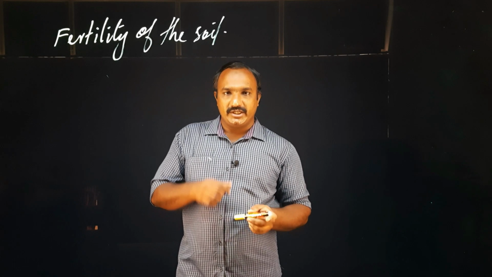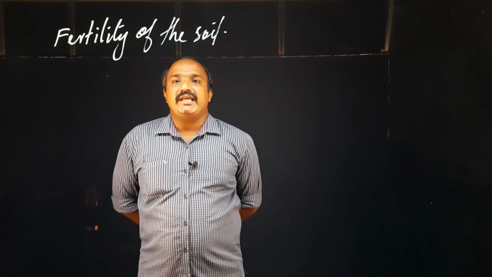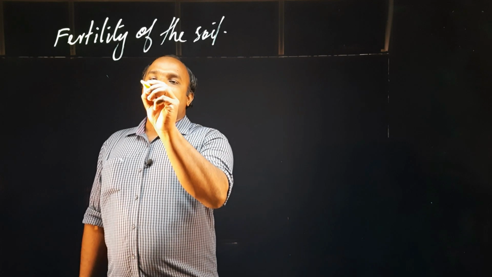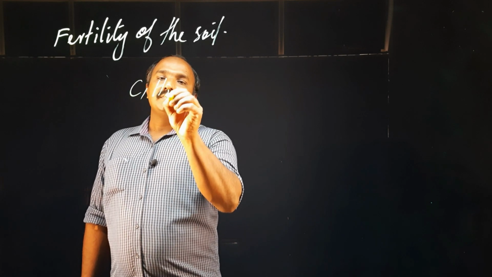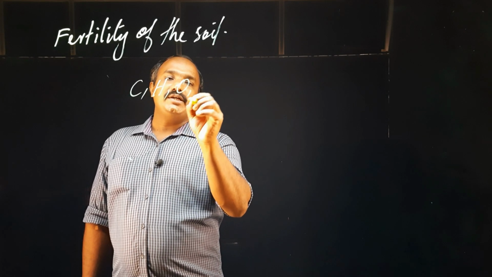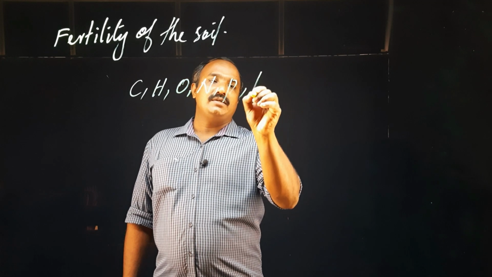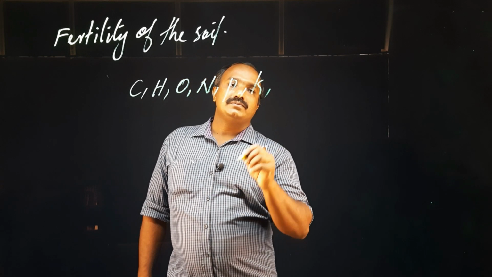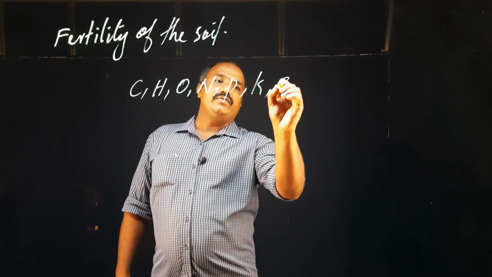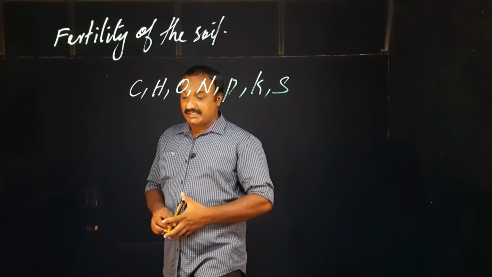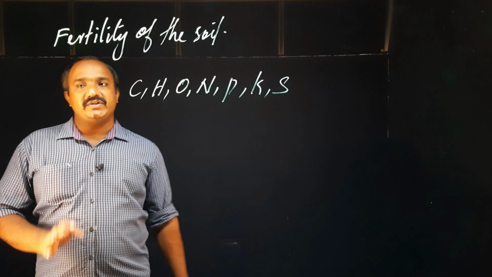So what is the fertility of the soil? Soil contains many kinds of elements. As you know, they are carbon, hydrogen, oxygen, then nitrogen, phosphorus, potassium, then sulfur, etc. This kind of things are present naturally in the soil.